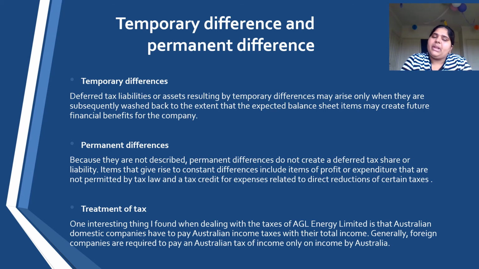In the treatment of taxes, while doing my presentation as well as assignment, one interesting thing I found when dealing with the taxes of AGL Energy Limited is that domestic companies have to pay Australian income tax on their total income. Generally, foreign companies are required to pay Australian tax only on income earned in Australia. So these are the temporary differences and permanent differences of AGL Energy Limited.